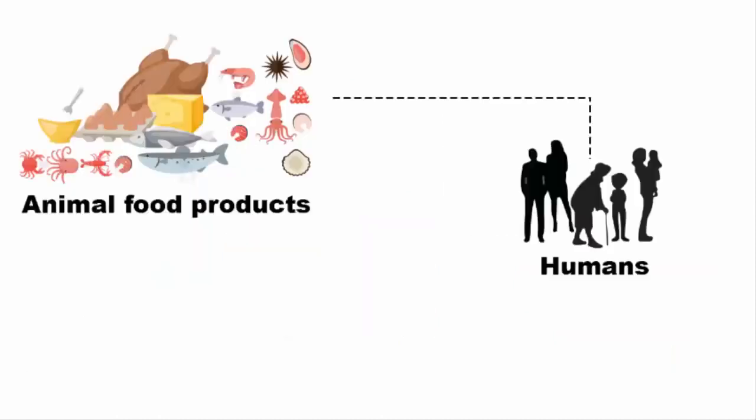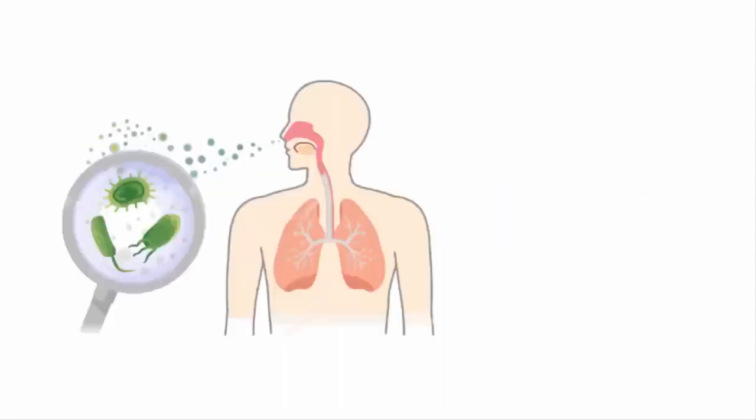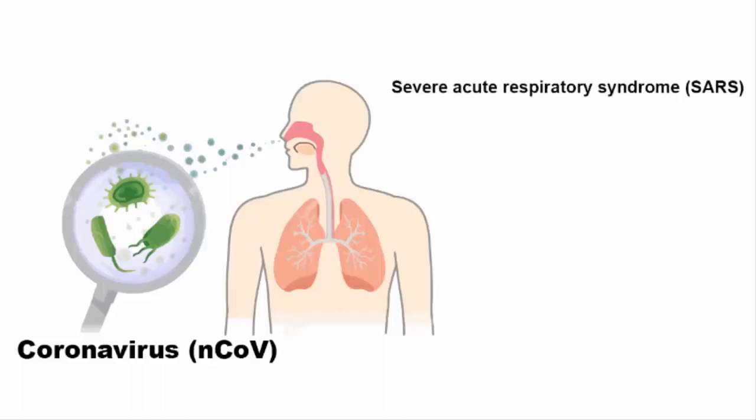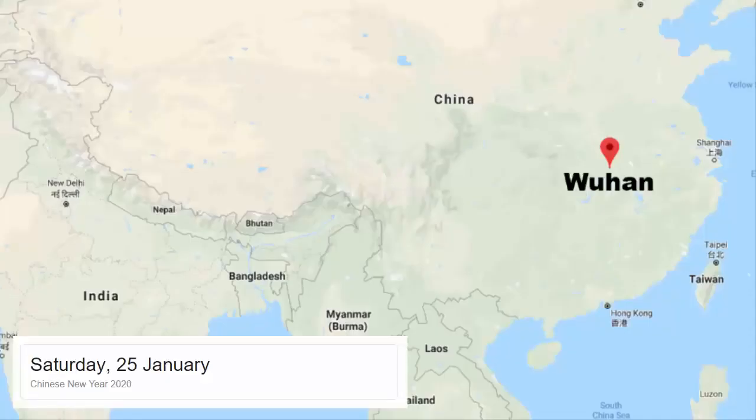And when humans consume the meat of an infected animal, the bacteria get further transmitted to humans through the food supply. So basically, the meat and food industry are vulnerable to a variety of infectious diseases during food processing stages, mainly due to poor personal hygiene and poor processing sanitation practices, which in turn can develop the growth of bacteria, viruses, molds, and yeasts. This coronavirus is said to be from the same family of viruses that include severe acute respiratory syndrome and the Middle East respiratory syndrome, both of which are respiratory diseases that are transmitted from animals to humans.